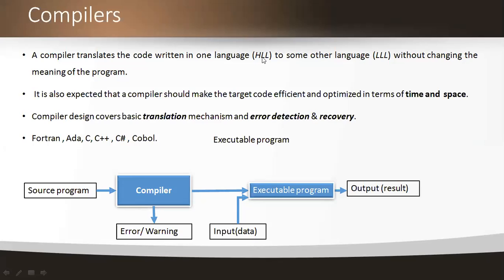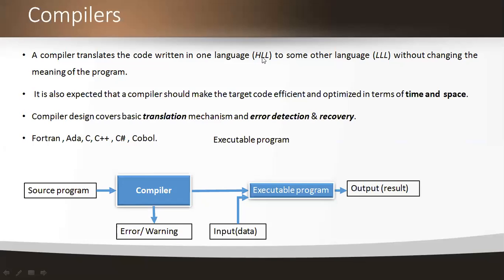Here we give the source to the compilers, and after performing the compilation process, we get some errors and warnings, and after rectifying those errors and warnings, we are going to execute the program.